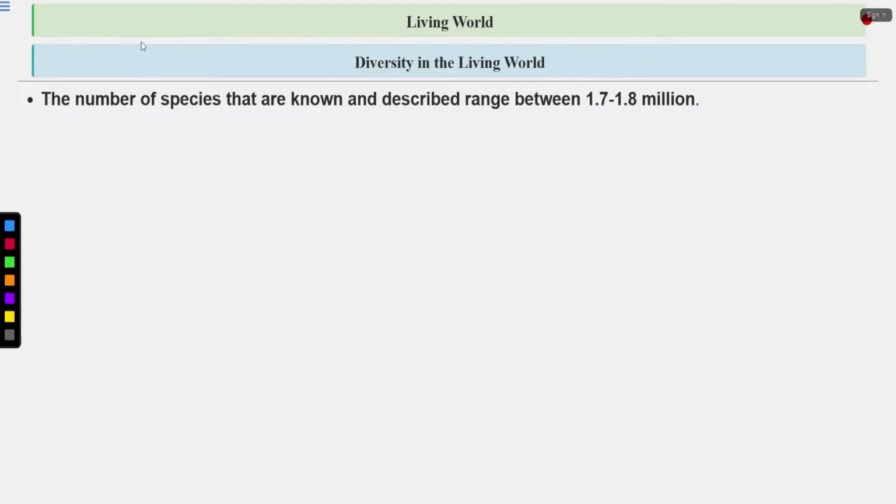Let's talk about diversity in the living world. The number of species that are known and described ranges between 1.7 to 1.8 million. These are the species that are known and described, but there are still a lot of species that haven't been described, that haven't even been found, because they are present in remote and extreme areas. We are not able to reach these extreme, remote areas. So there are still a lot of species that haven't even been found.